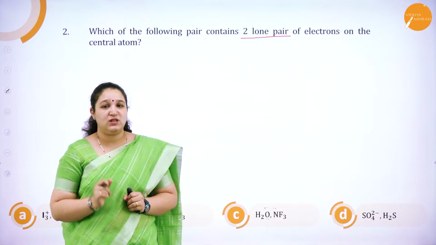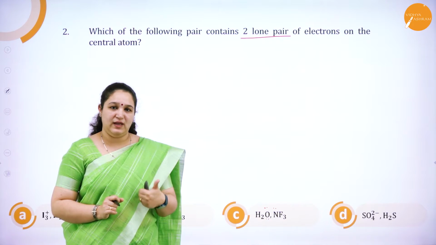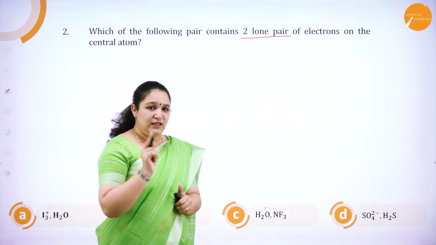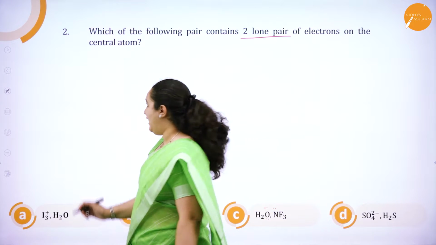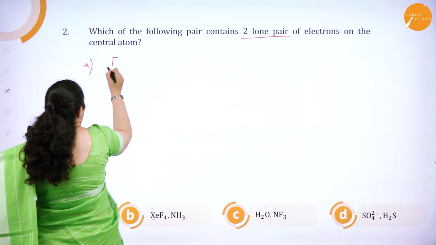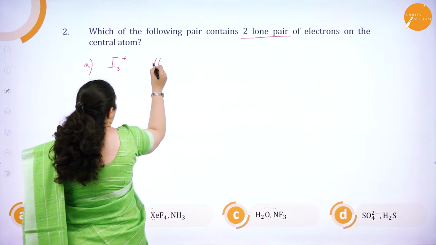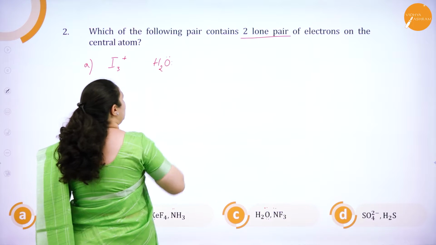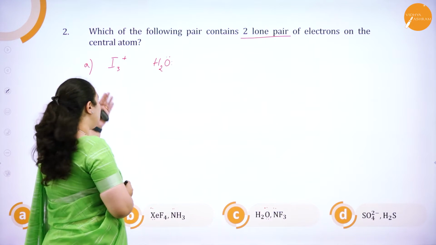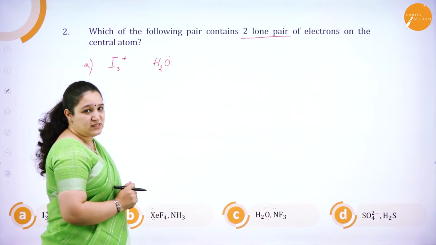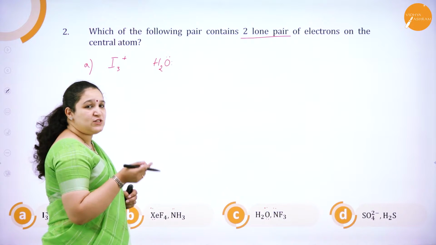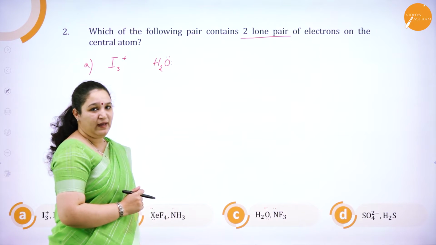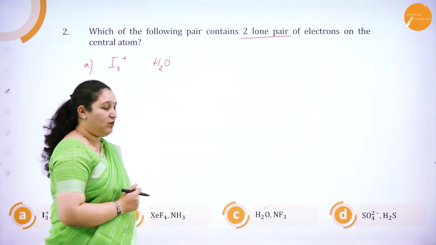So I can use the formula to first find out the hybridization and see if there are lone pairs of electrons. Here in the first one, option A, I have got I3 plus and H2O. H2O, we know oxygen has got two lone pairs of electrons. So I'll have to check only with I3 plus. So I can use the formula first to find out the hybridization and then talk about the lone pairs of electrons. So what is the formula we have got?